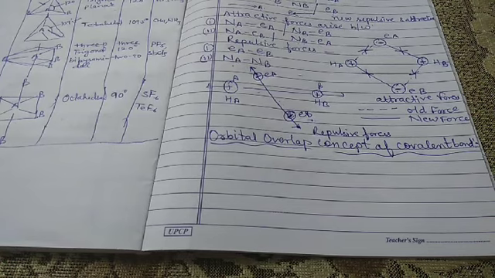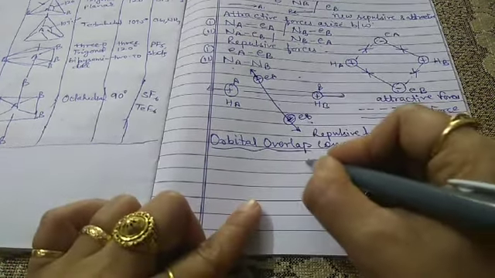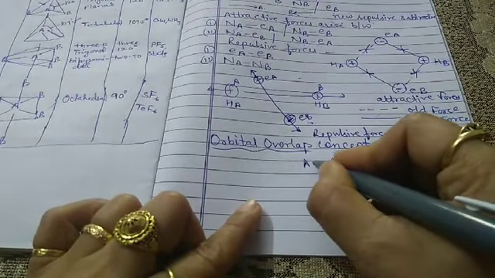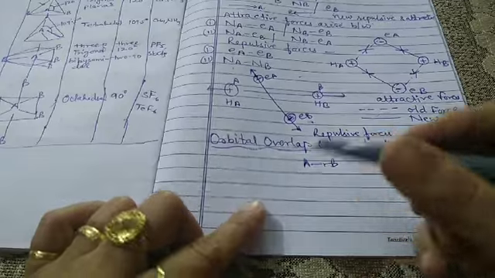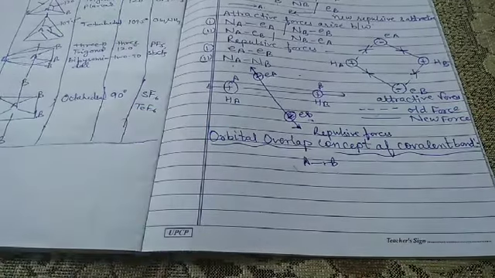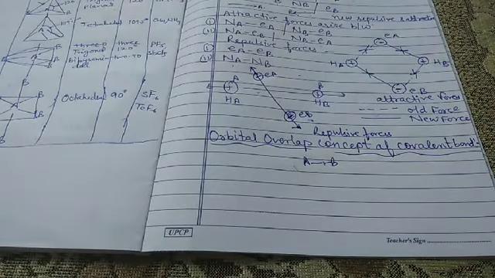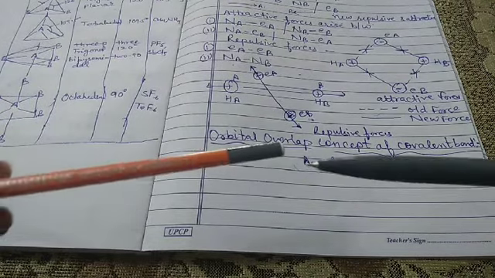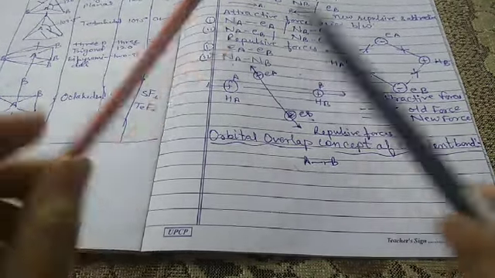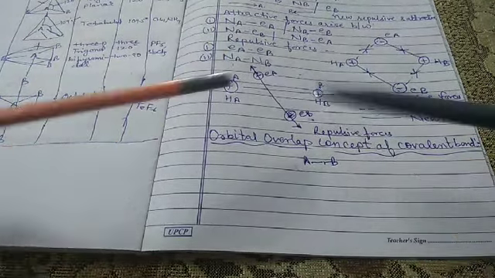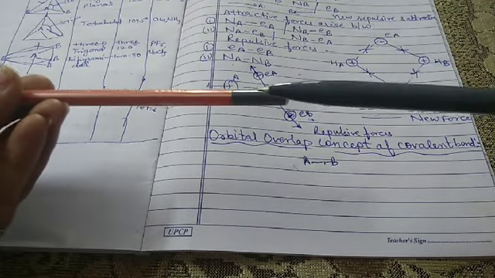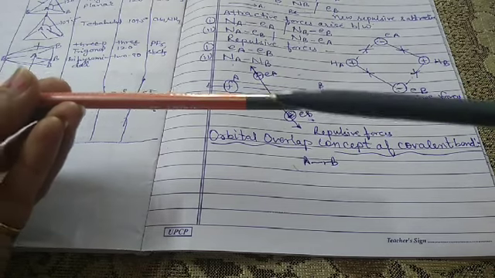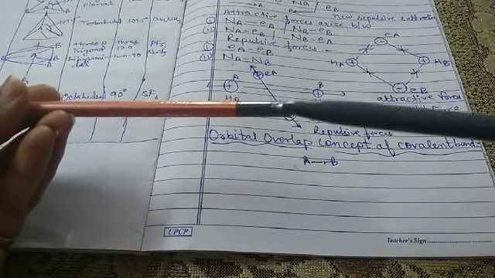For example, we have two atoms, A and B, with two atomic orbitals. Now look here, these are the two atoms, this one atom and this one the other atom. When these two atoms approach each other, partial merging of the bonding orbitals takes place.